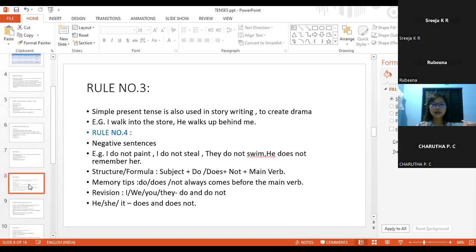Rule number 3. Okay, Charutha, please give me the formula or the structure for simple present tense. Charutha, can you please give me the structure or the formula for simple present tense?